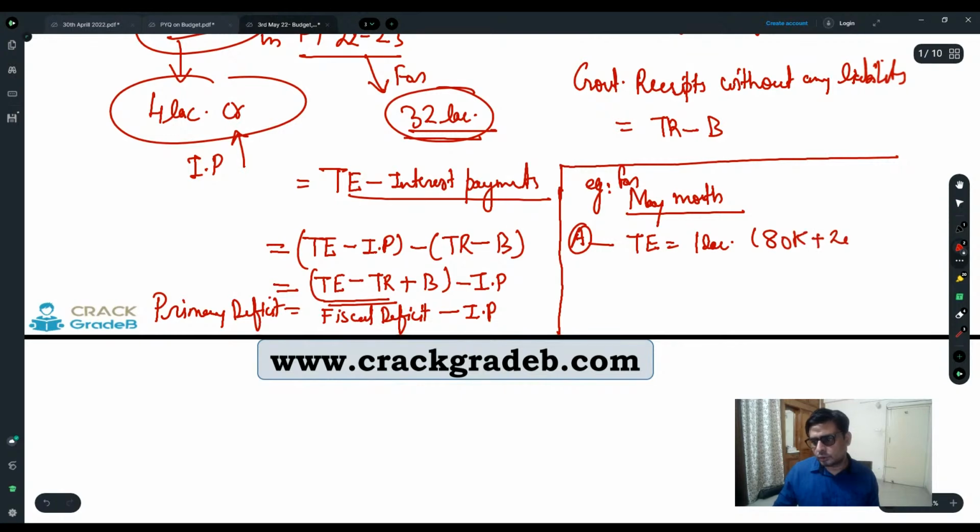Actually it is 80K plus 20K. I asked, what is the 20K? He said it is interest payment, which I have to pay because I took some loan. So this month I am going to make an interest payment. I said, okay, then how much earning do you have?